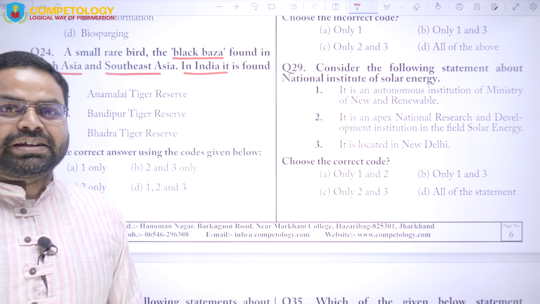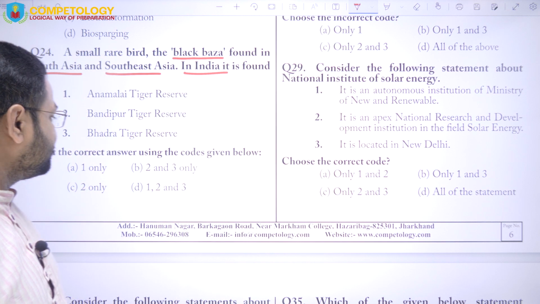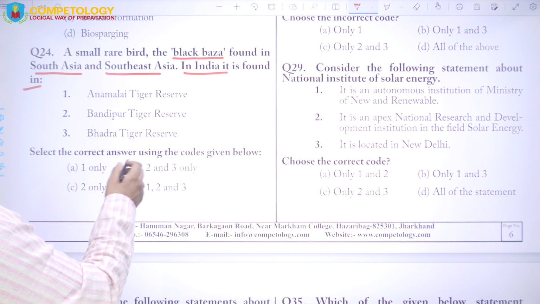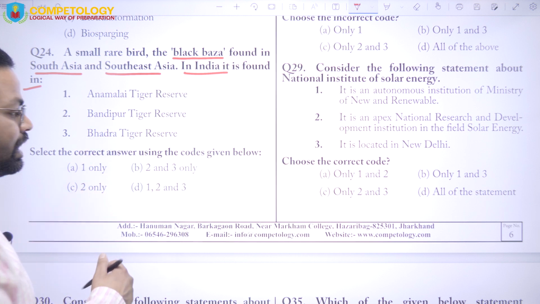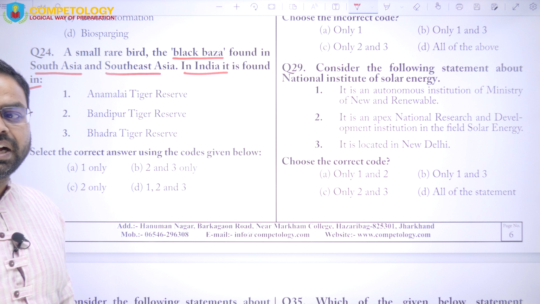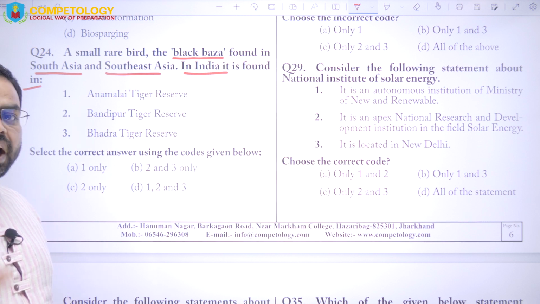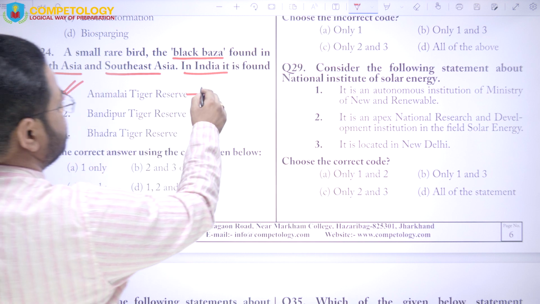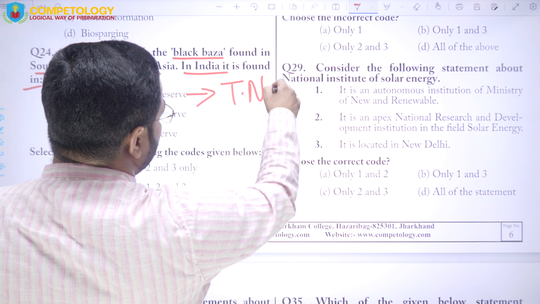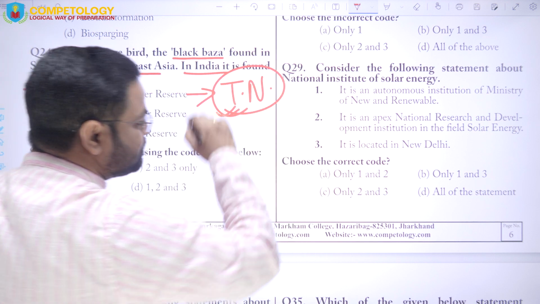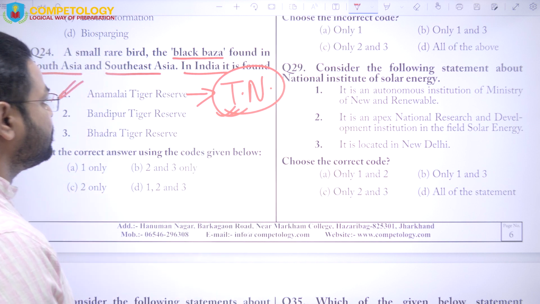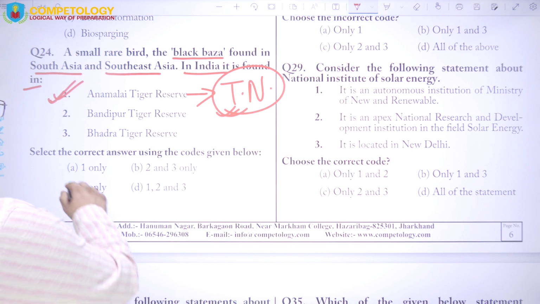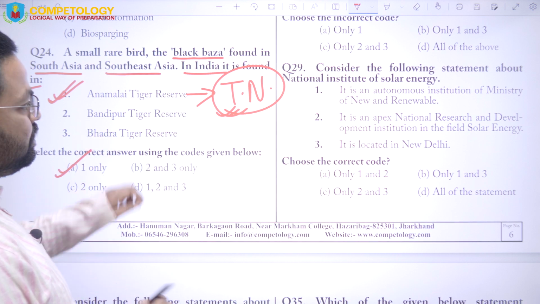So here the black baza is found in Anamalai Tiger Reserve, Bandipur Tiger Reserve and Bhadra Tiger Reserve. Which is the answer? So here the answer is Anamalai Tiger Reserve in the state of Tamil Nadu. Here the black baza is found. So here the answer will be option A.